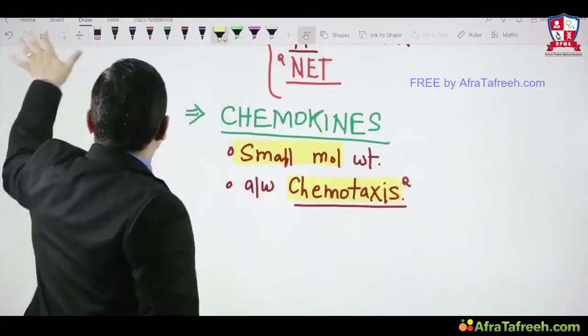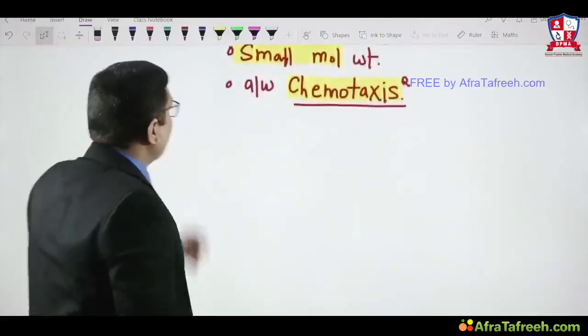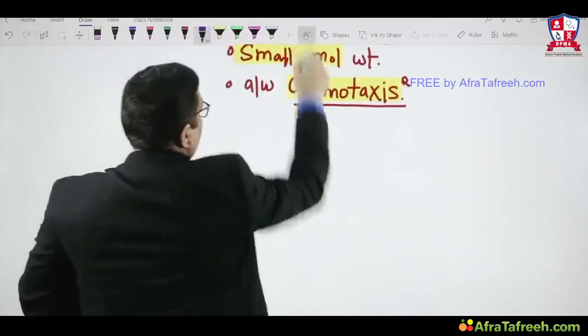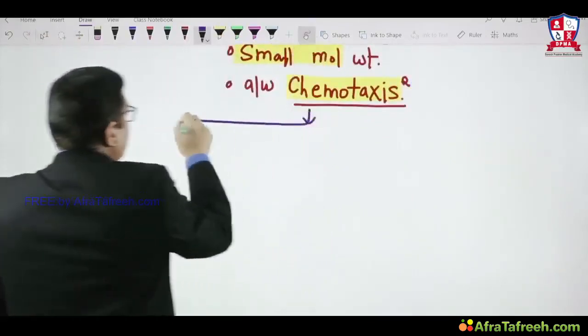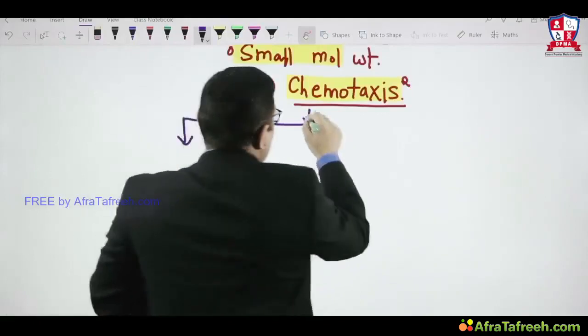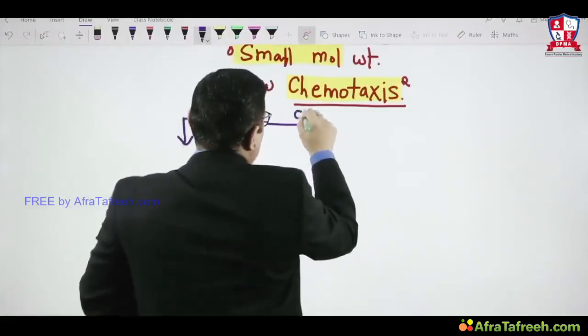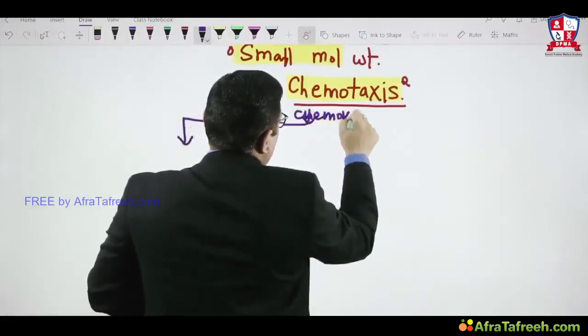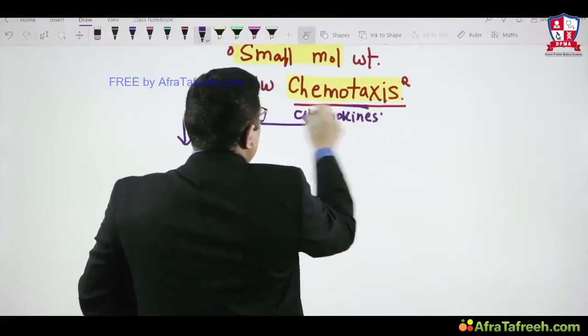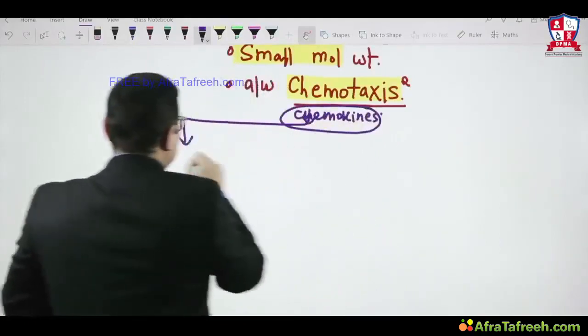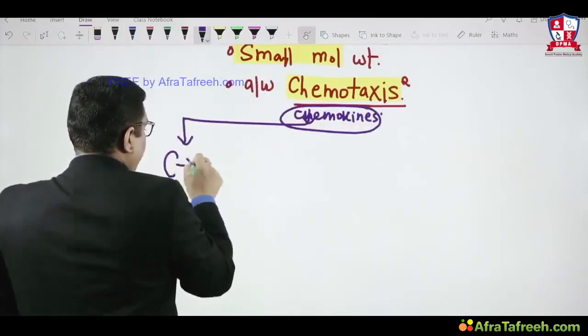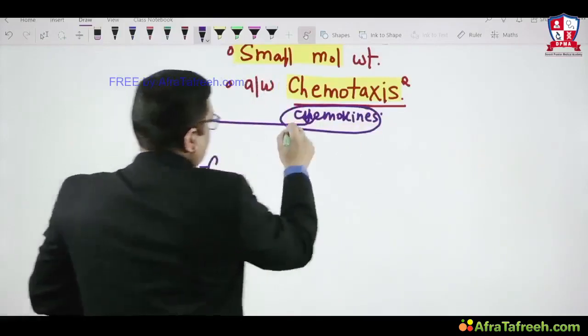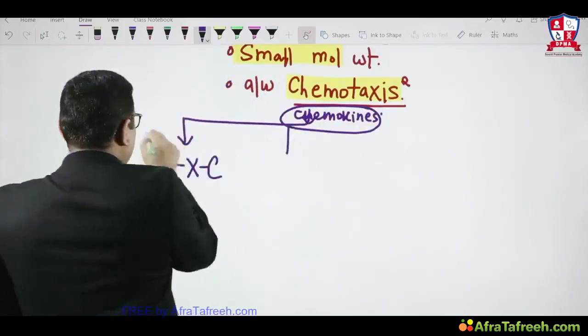Chemokines have been divided into 4 families. So chemokines have 4 families. One is called CXC.